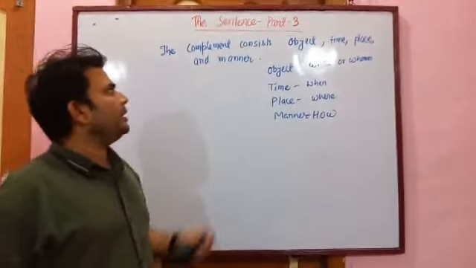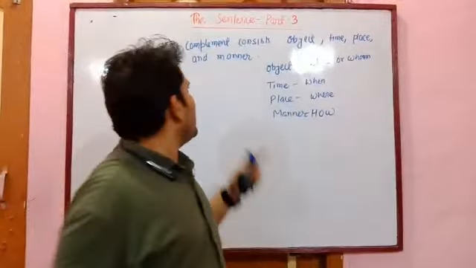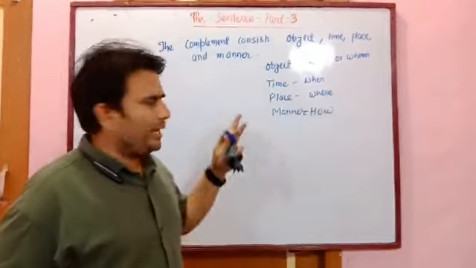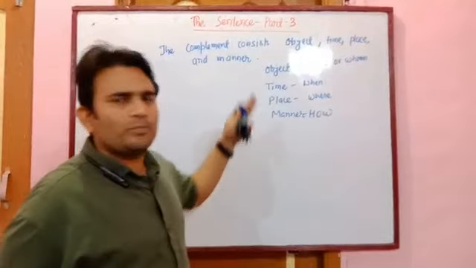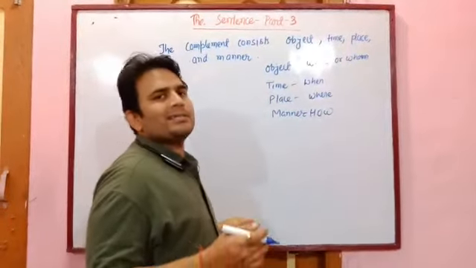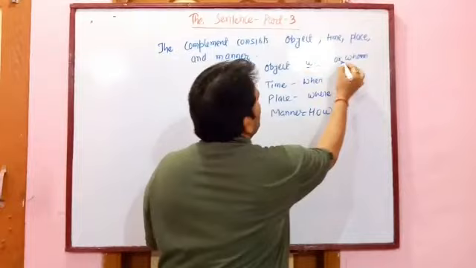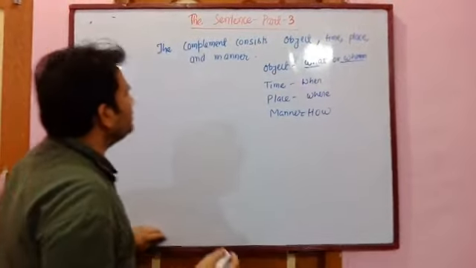Now the complement consists of object, time, place and manner. To get the object in a sentence, we ask a question with the help of what or whom. See the example.